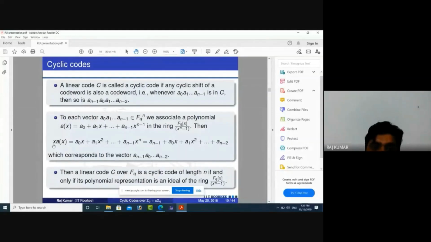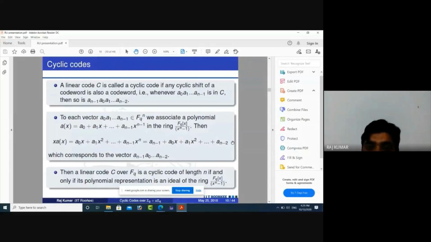So now this becomes a0x, a1x^2, up to a(n-1)x^n. We have to remove this x to the power n, so we have to take the quotient ring F_q[x] modulo x^n minus 1. Then x^n minus 1 plays the role of modulus, so x^n minus 1 becomes 0 in this polynomial ring. That means x^n equals 1. When we replace x^n by 1, it becomes a(n-1) plus a0x up to a(n-2)x^(n-1).